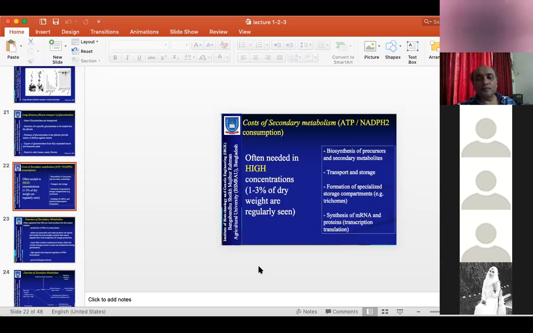Yes, thank you. Any other? Perfume industry. Yes. A large number of terpenoidal compounds are volatile compounds, and they have been used in the perfume industry. And the perfume industry is a billion-dollar industry worldwide.